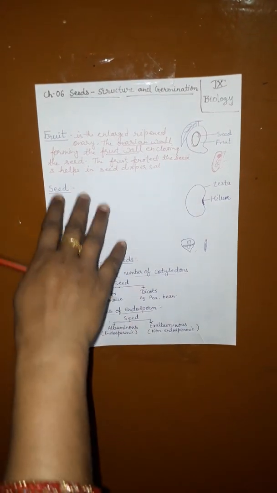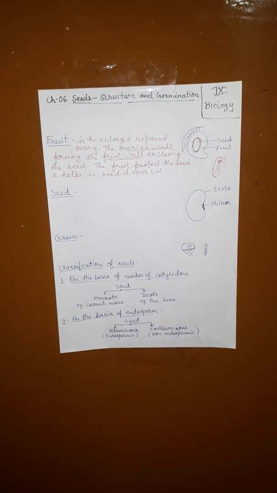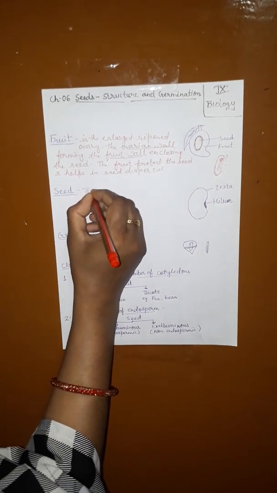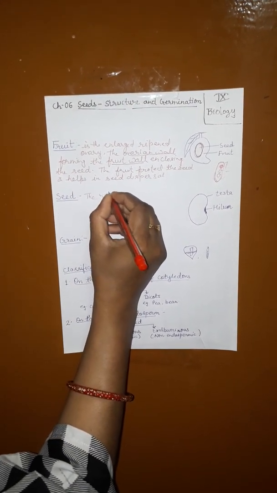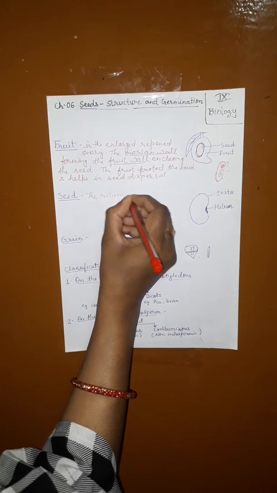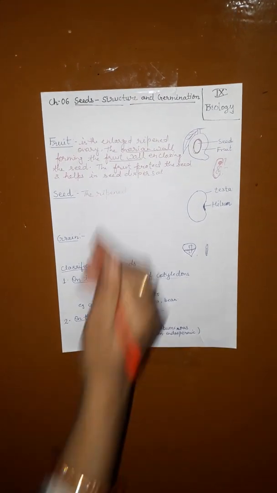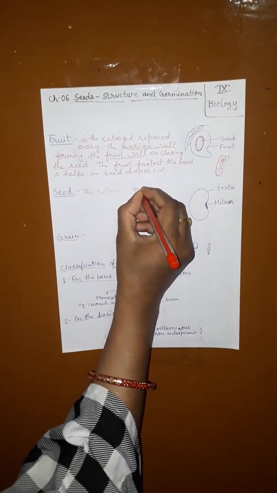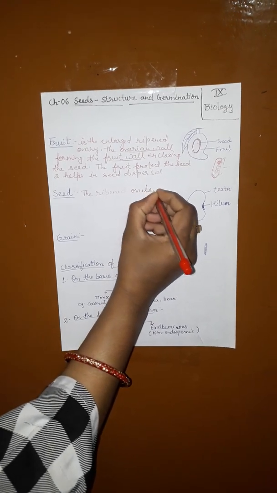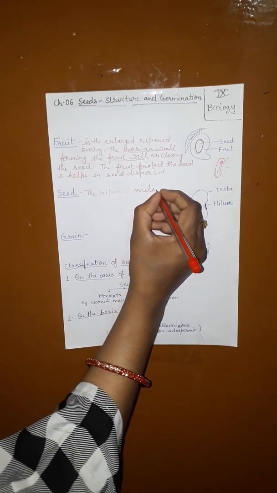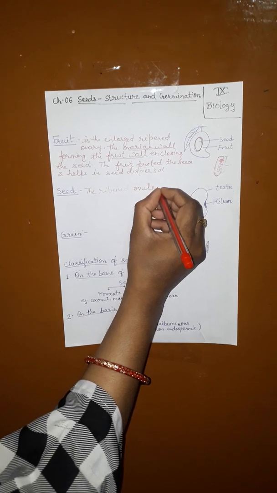Now what is a seed? The ripened ovule is the seed.